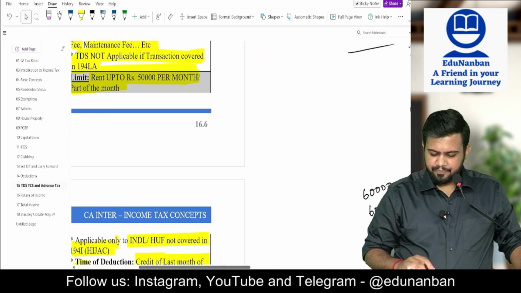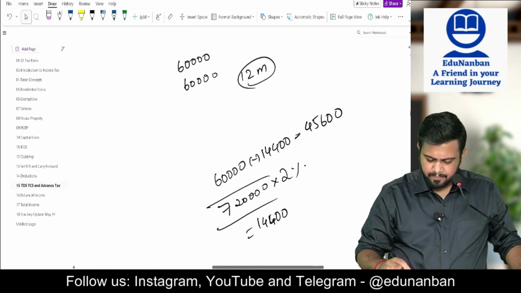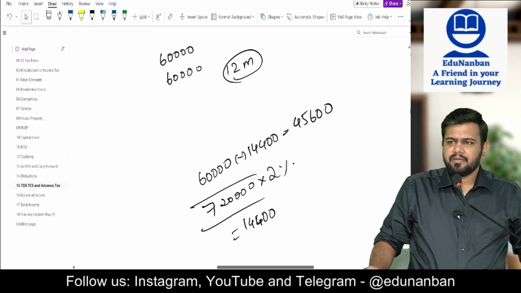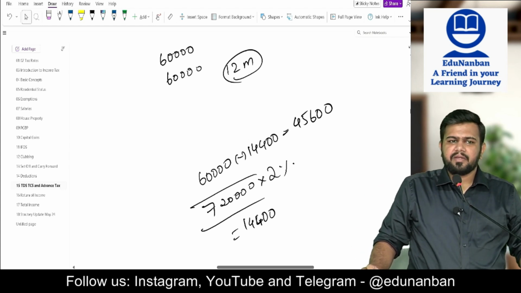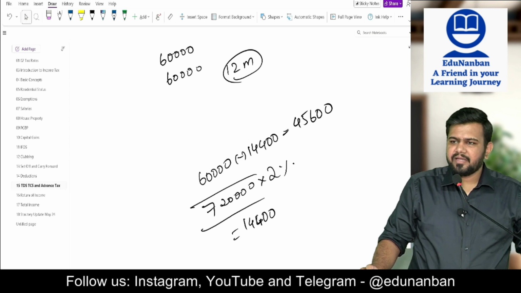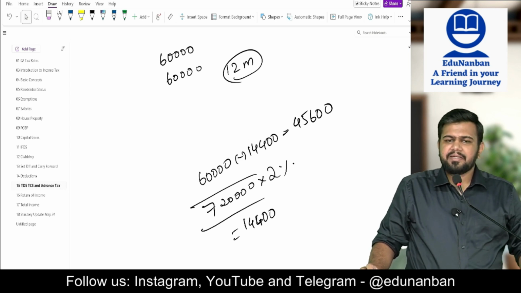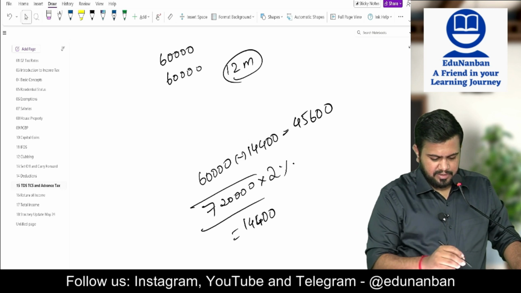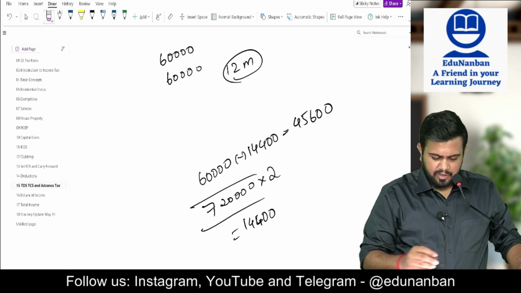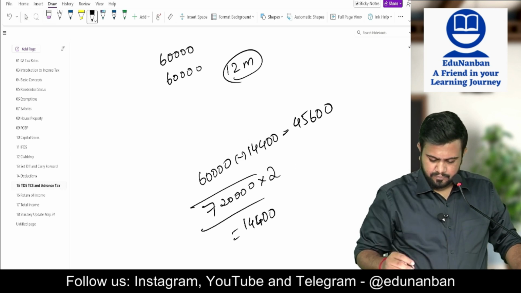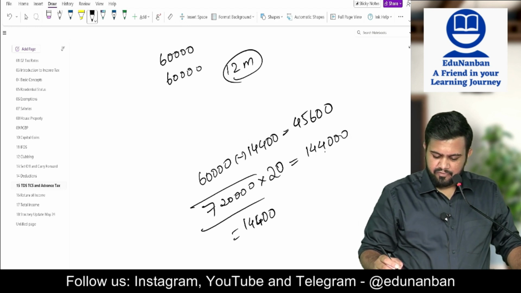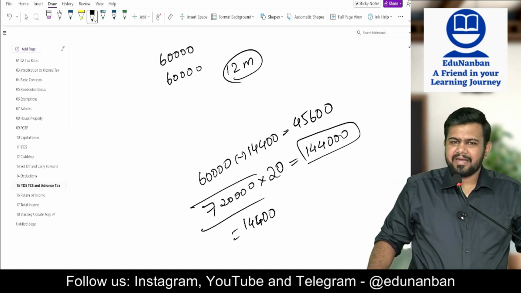Let's say, in the example that I told you, the person is not giving the PAN number. If the landlord is not giving the tenant the PAN number, then TDS is deductible at how much percentage? 20%. So 2% will become 20%. So this will become how much? 1,44,000.